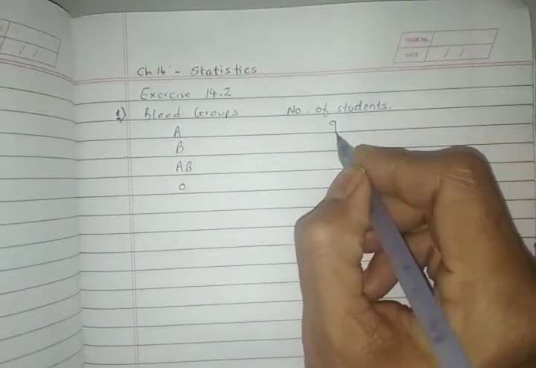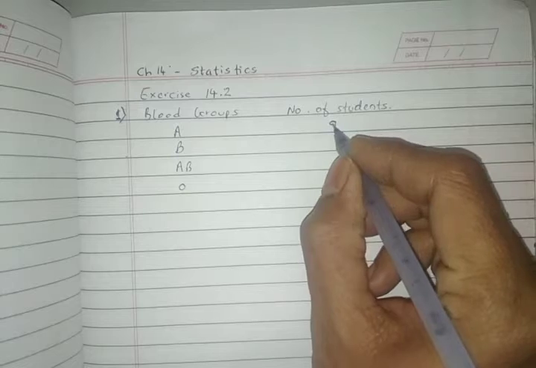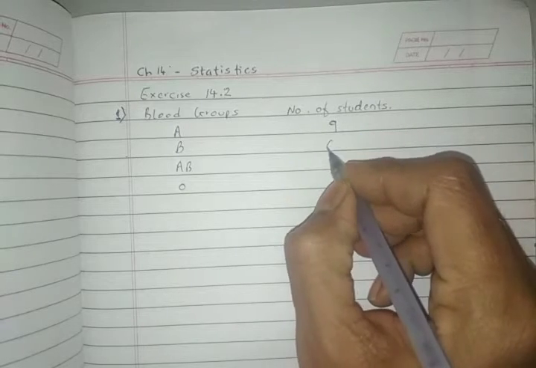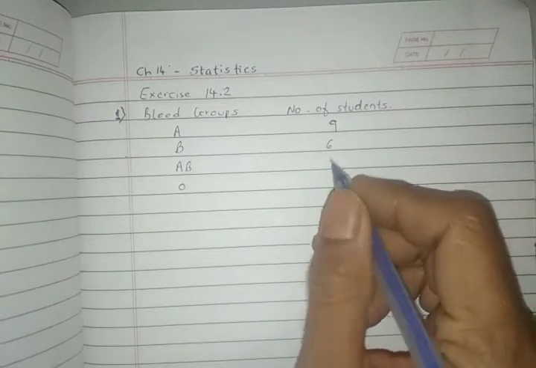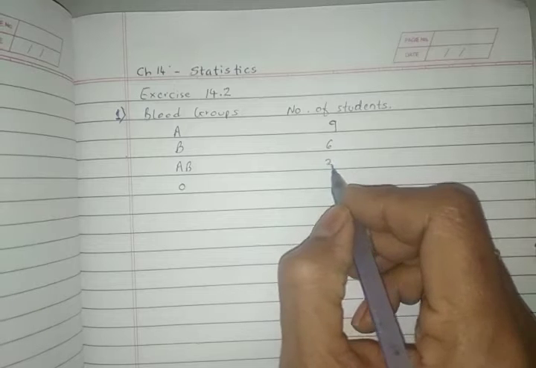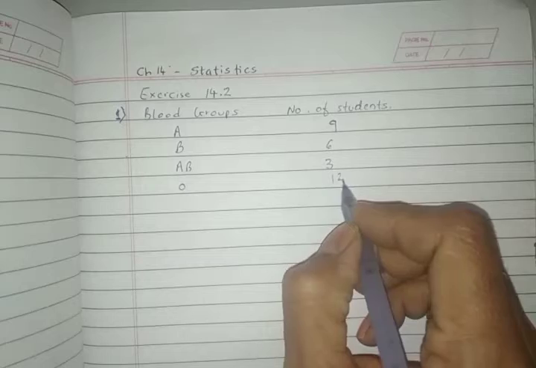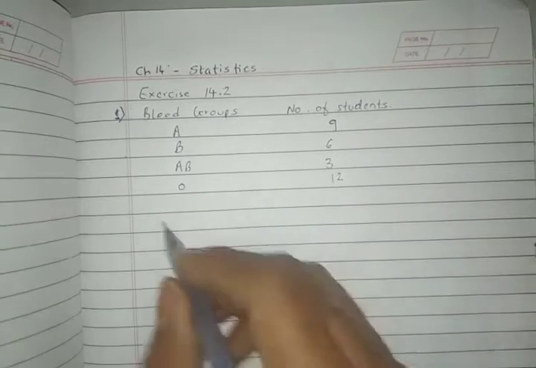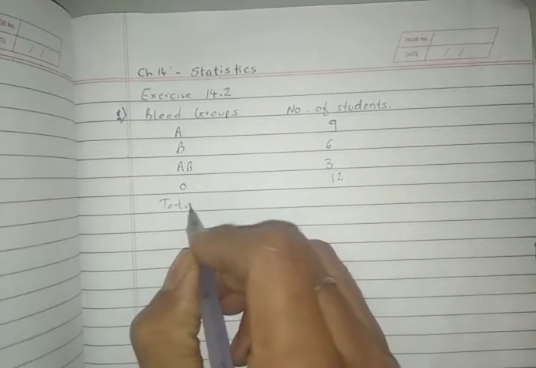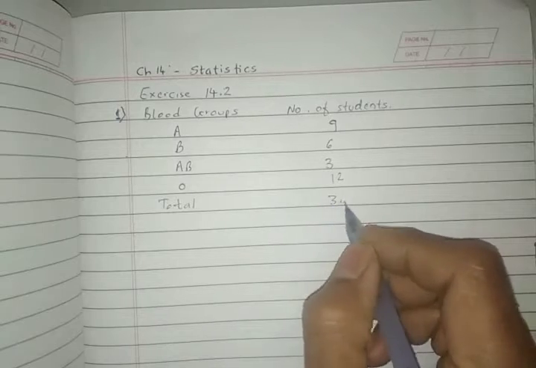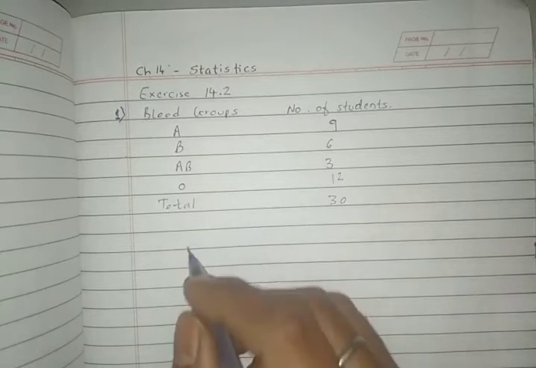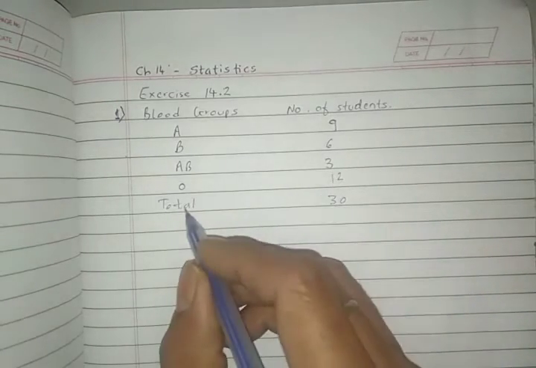Total 9 children have blood group A. So similarly, in this fashion, we have counted blood group with B, 6 students have, and AB blood group only 3 students have, and 12 students have O blood group. Now let's see, the total should work out to 30 students as it was given in the question. This is the check.